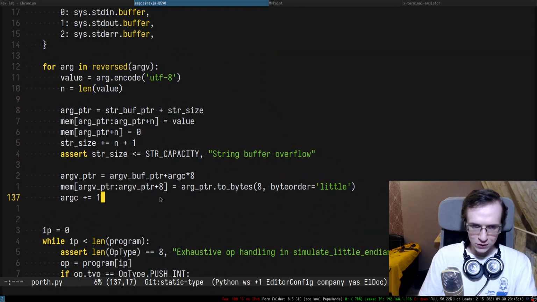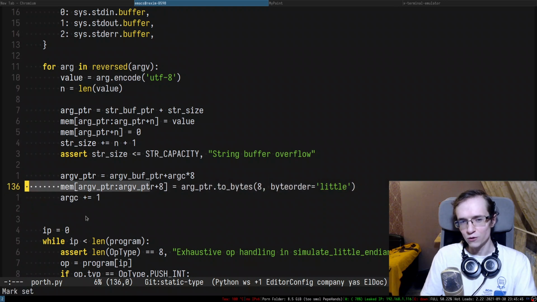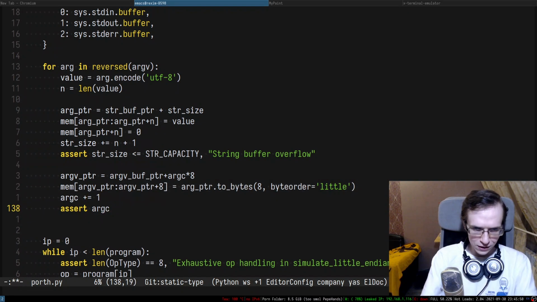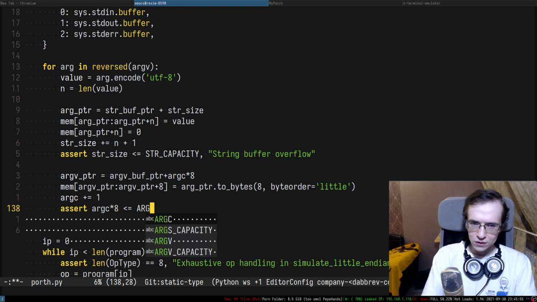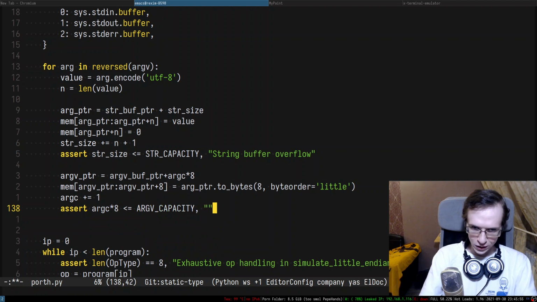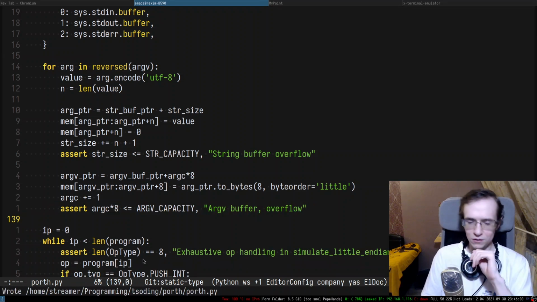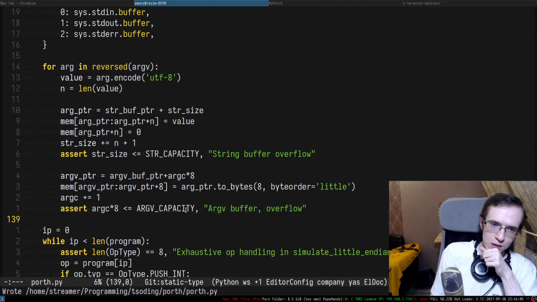Right, and so we append the pointer to the args in here, and I think we also need to check that we didn't overflow the buffer by doing something like assert argc multiplied by 8 less or equal argv capacity, right? So argv buffer overflow, right? If something like this happens, we need the argv buffer overflow. All right, so that's pretty pog.